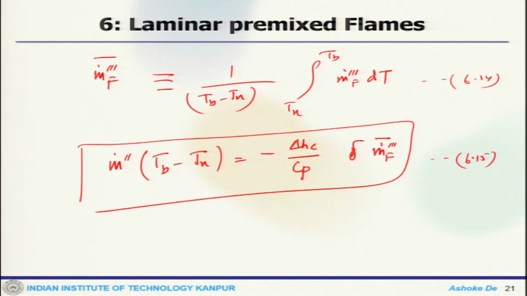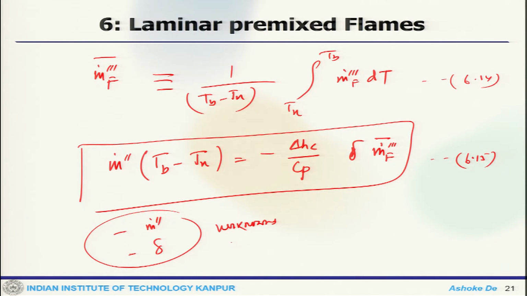Now, in this particular equation, if you look at it, there are two unknowns. Number one is m double dot, m dot double prime, and second is delta. So, these are the two unknowns. So, we have right now one equation and two unknowns. That means to get the complete solution, we need one more equation.